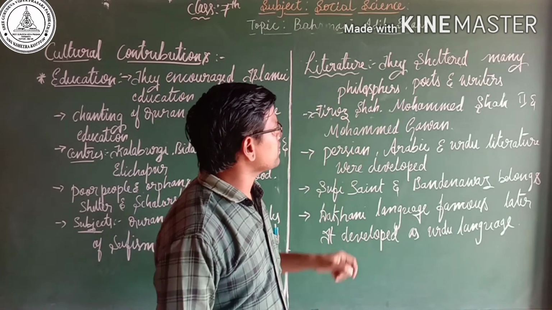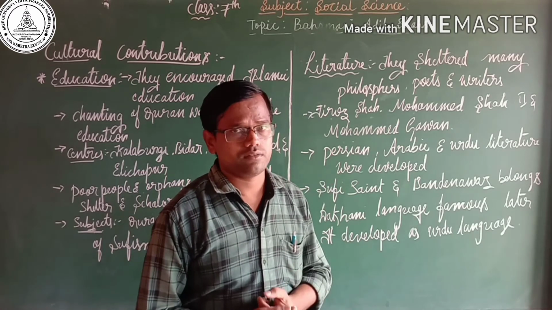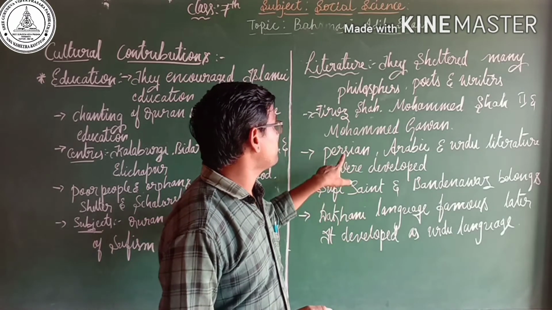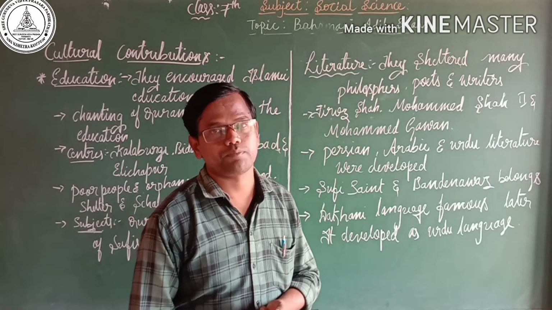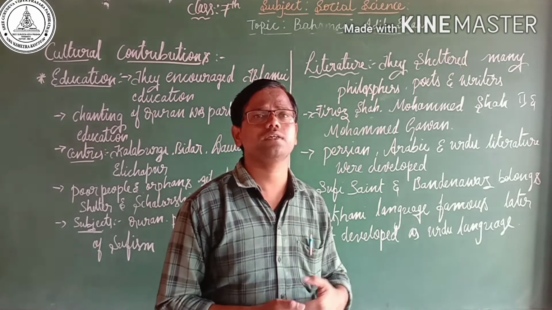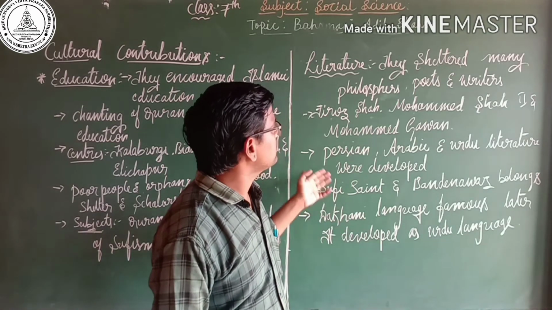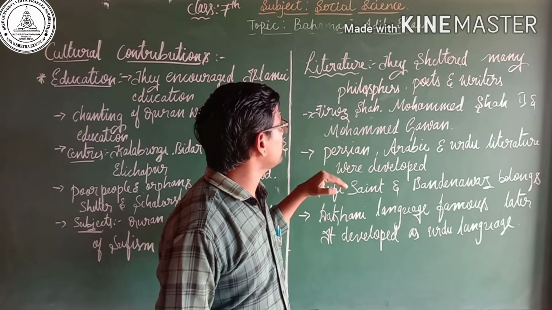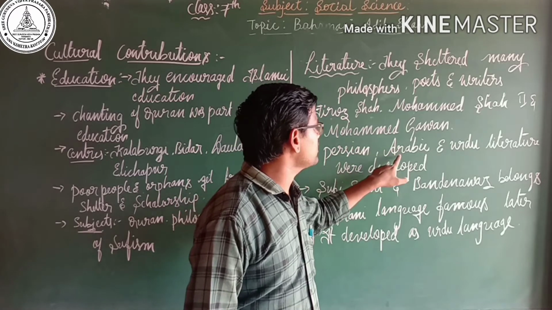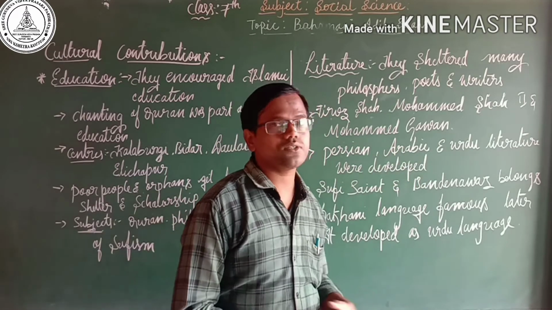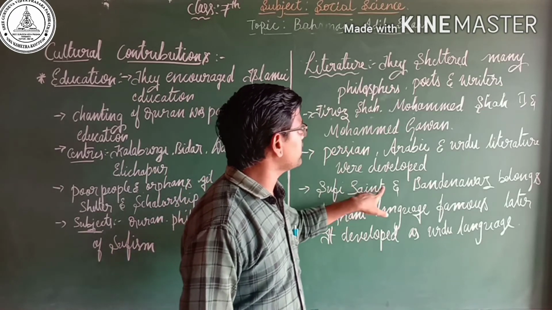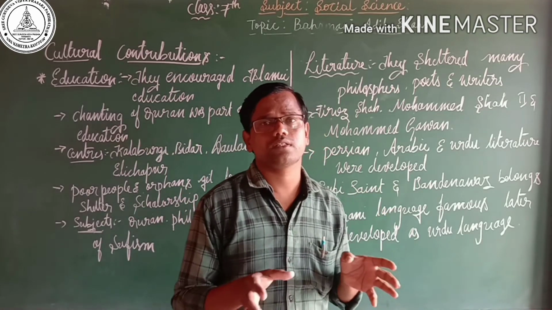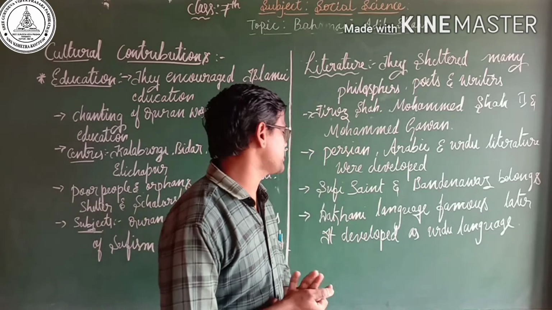Also, a few important literatures developed here: Persian, Arabic and Urdu literature. Because, as we know, they were Muslims, they concentrated more on Persian literature, Arabic literature and Urdu literature. And also Sufism and Bande Nawaz. So these belong to the Bahmani dynasty itself.